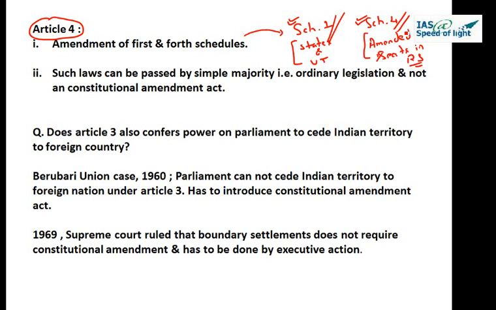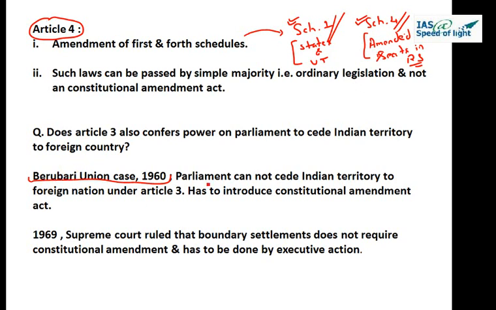state. Now, this question came before the Supreme Court: whether this Article 3, the power of Parliament to diminish the area of the state, also confers power on Parliament to cede Indian territory to a foreign country? That diminished or removed part, can it be given to a foreign territory? So this particular question came in the Berubari Union case. Berubari is the name of a place in West Bengal, and it was decided by the government of India that this particular part of West Bengal they will give to Pakistan.